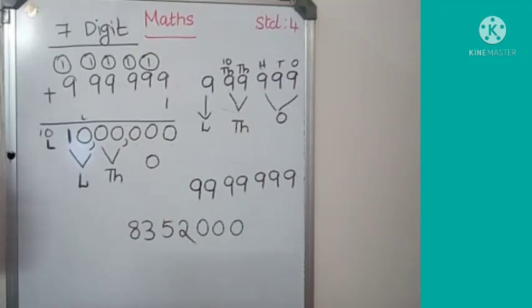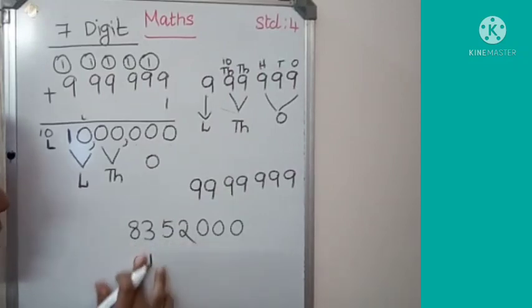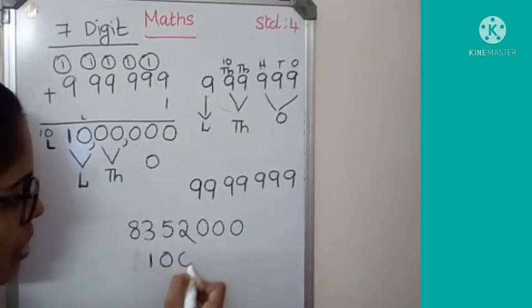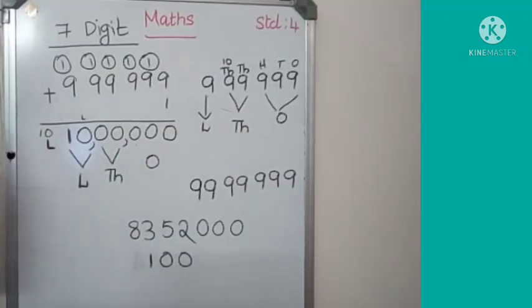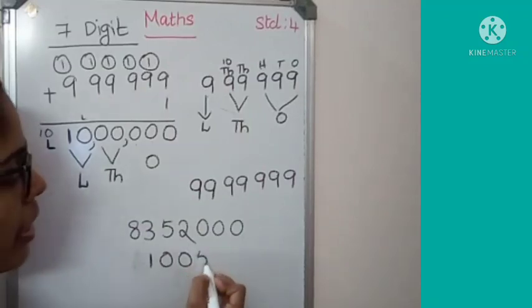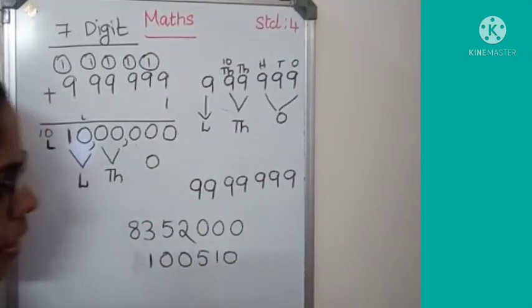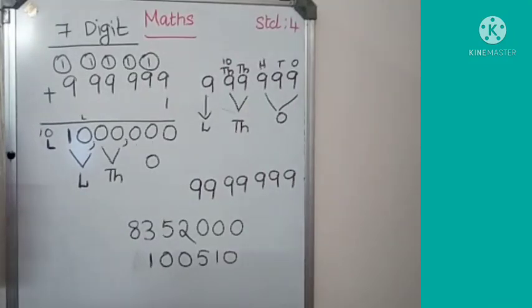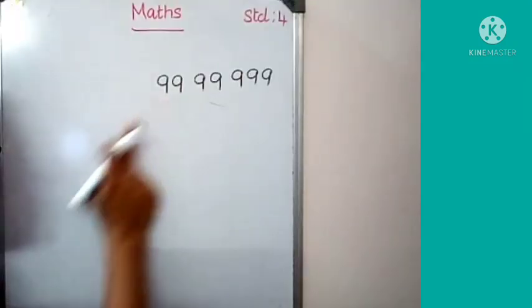Then what will be the number? How will you write the number? 1 lakh 510. 1 lakh means this 10 lakh place is 0, and the lakh place is 1. Then 510. The 1000 place has no number, so 0. Now you got the number? After doing many more exercises, you will learn how to write a number. Okay? Don't worry.